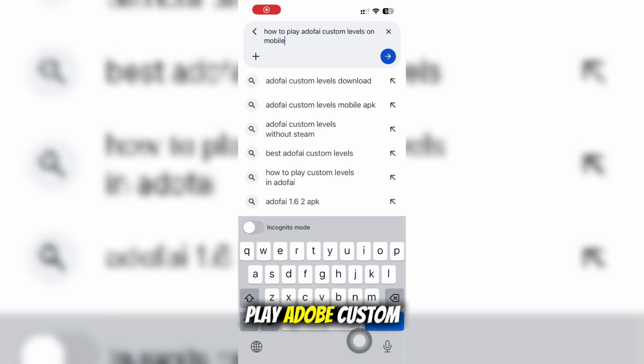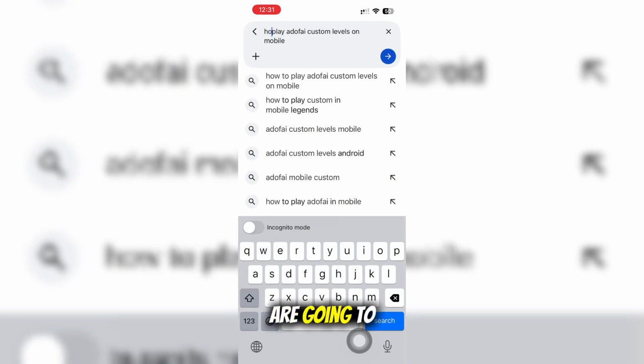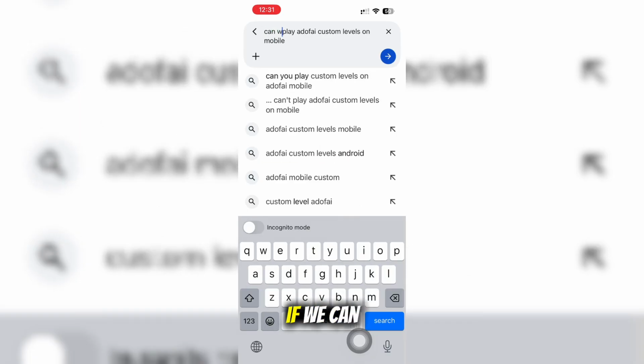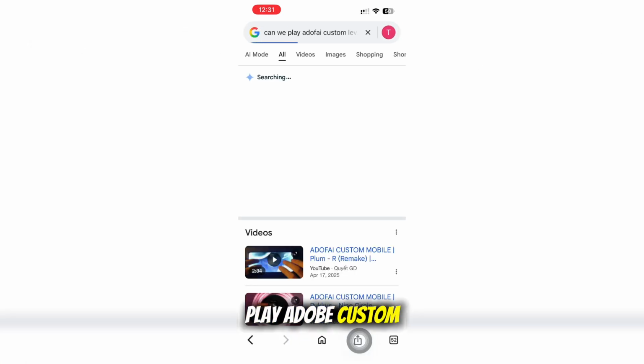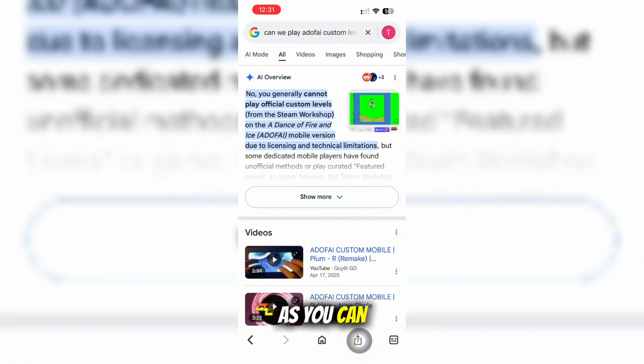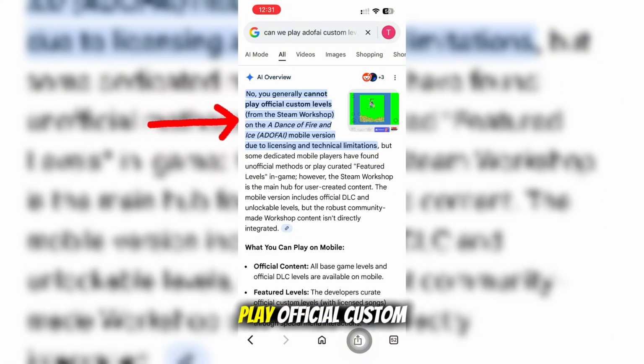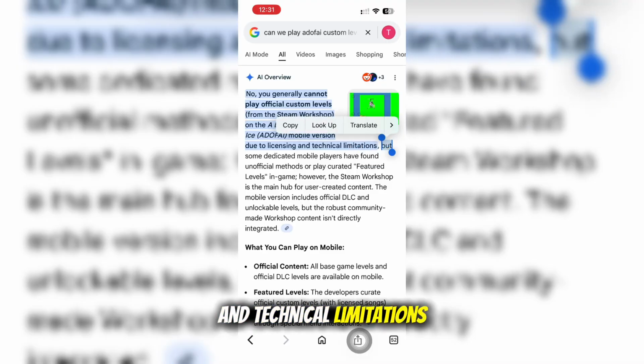Here's how to play ADOFAI custom levels on mobile. So the first thing that we are going to do is we have to search first if we can play ADOFAI custom levels on mobile. As you can see, no, we cannot generally play official custom levels from the Steam Workshop on the ADOFAI mobile version due to licensing and technical limitations.